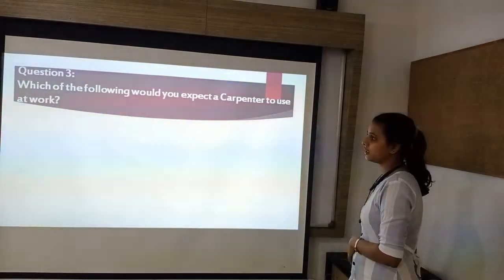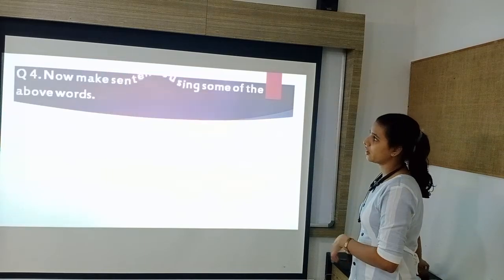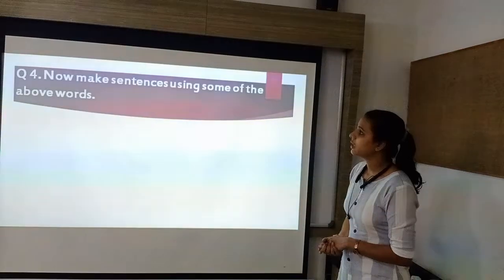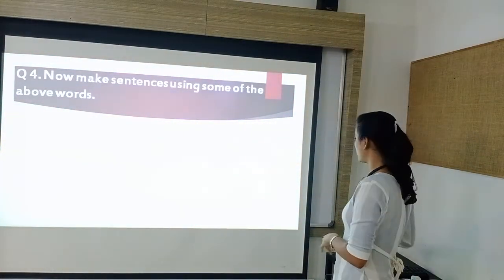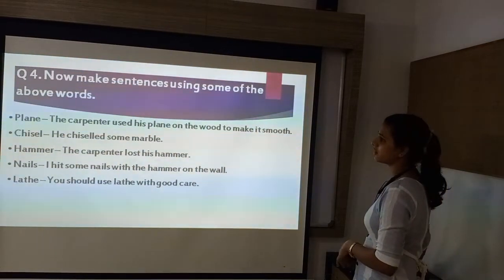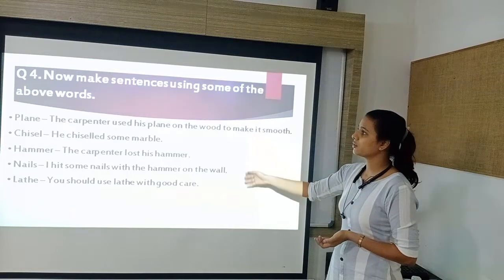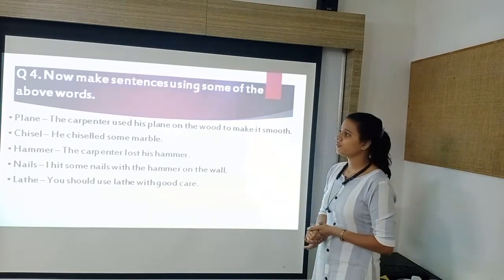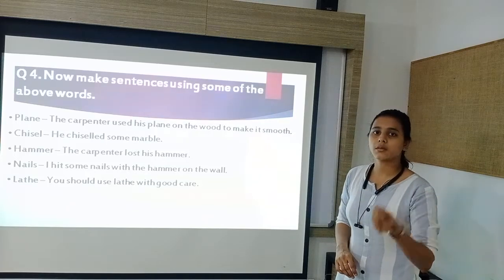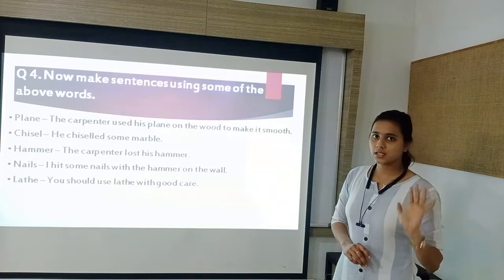Now let us see the next exercise. Now make sentences using some of the above words. Here some words are given, and from these words you have to make sentences. The words which were given earlier, from these you have to make 5 sentences. First is plane. The tools which are used by the carpenter, from those tools you have to make 5 sentences.